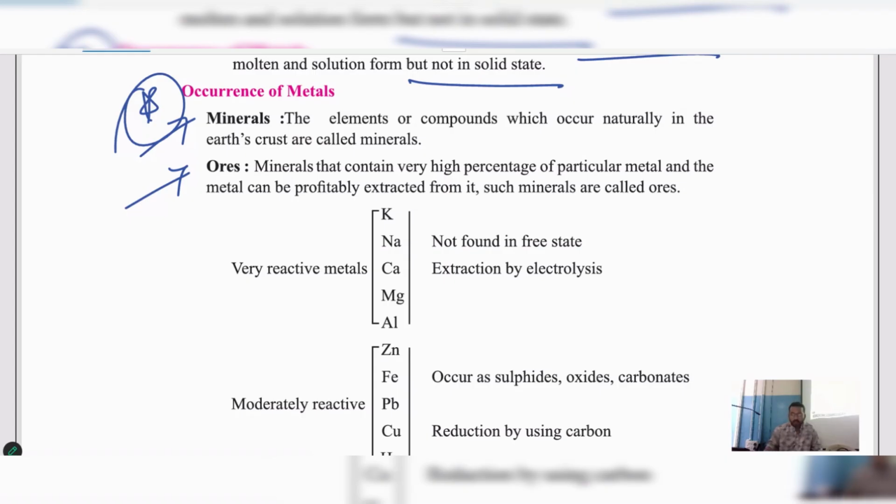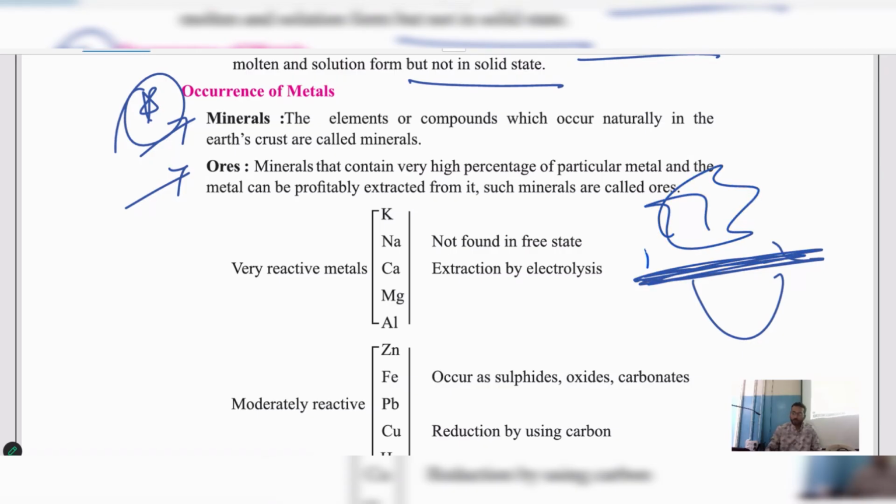Great. Now let's see what we mean by mineral. Minerals are nothing but the elements or compounds which occur naturally in the earth crust. Below the earth, if this is our earth and this is our atmosphere, below the region of our earth, this layer we call the earth crust. We have the earth crust, where elements or compounds occur naturally.